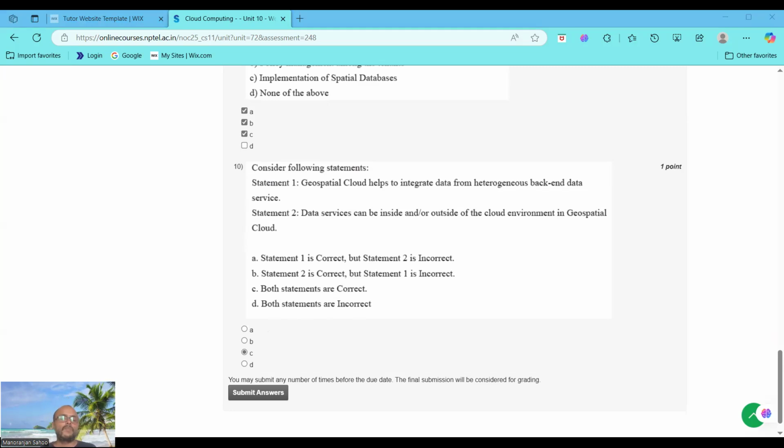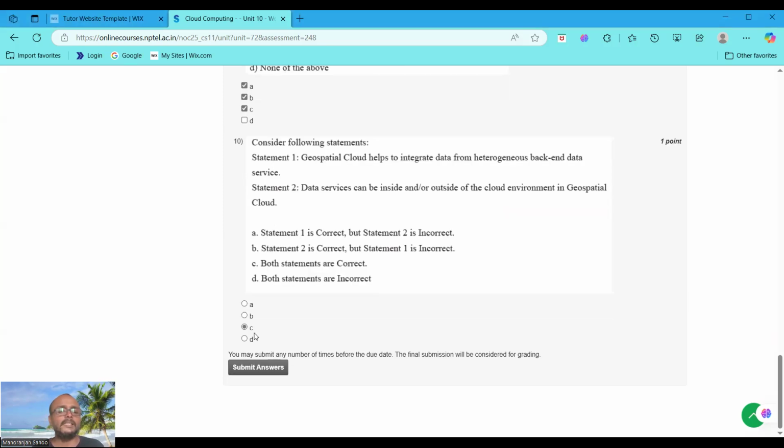Statement 1 is saying that geospatial cloud integrates diverse data sources, that is GIS, remote sensing. Statement 2 says data services can be cloud hosted or external, that is an on-premises database, which is a flexibility of the cloud system. That's why it is a true statement. So here we consider both statements correct. Now I'm going to submit the answers.